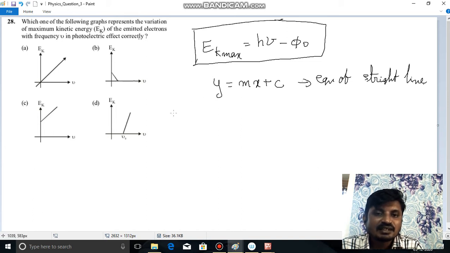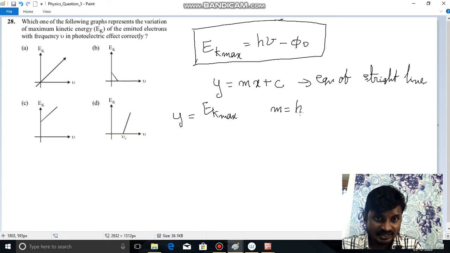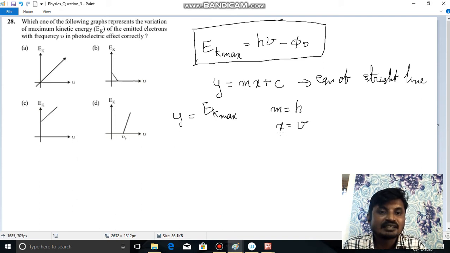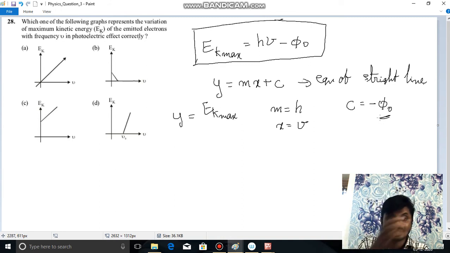From this, let us take y equals Ek max. m equals the slope, and the slope is constant. Here m equals h, which is also a constant, the Planck constant. x equals nu, which is the frequency and the variable here, and c equals minus phi naught. Phi naught is also constant for a metal. Phi naught is nothing but the work function, but it is taken as minus phi naught.